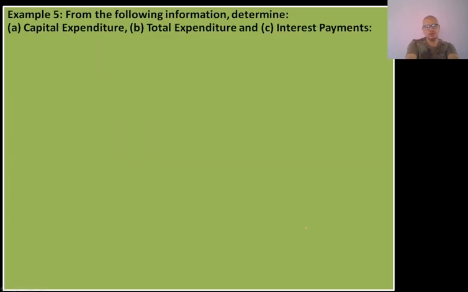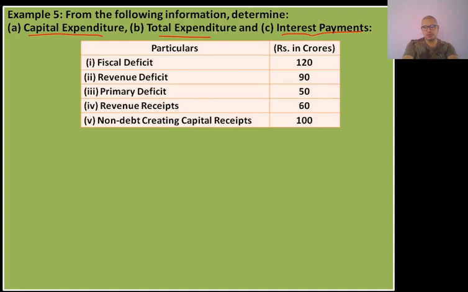From the following information, determine capital expenditure. As you can see from the question, you are asked to find capital expenditure, total expenditure, and interest payments. Now, total expenditure includes both revenue expenditure and capital expenditure. First of all, you are asked to find capital expenditure, then total expenditure, and then interest payments. Now let's see the question.